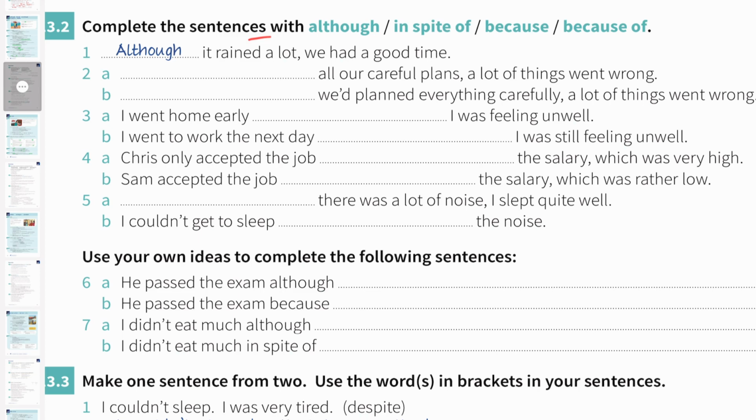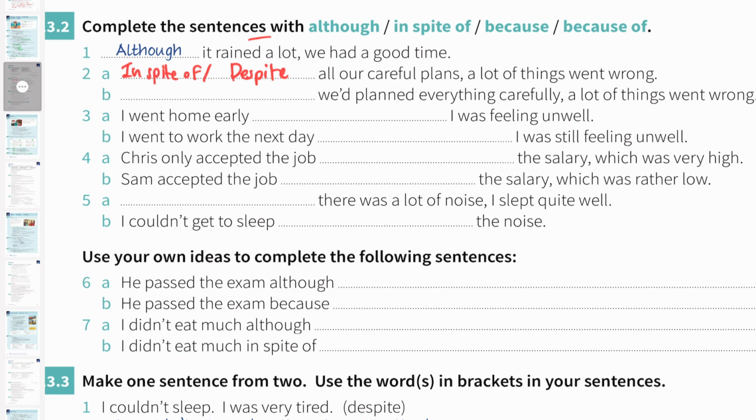Now, number 2A. All our careful plans, a lot of things went wrong. So which one do you think fits in this blank? We have to use in spite of, or you can use despite as well. But if you use despite, there is no of after. In spite of all our careful plans, or despite all our careful plans, a lot of things went wrong.